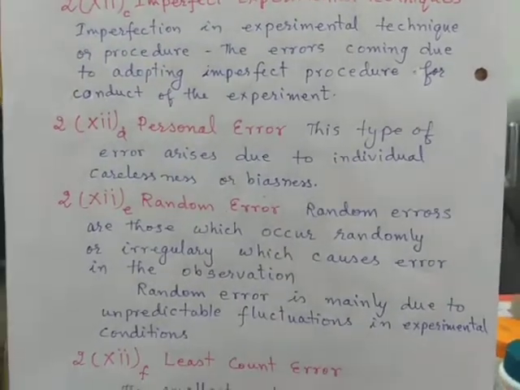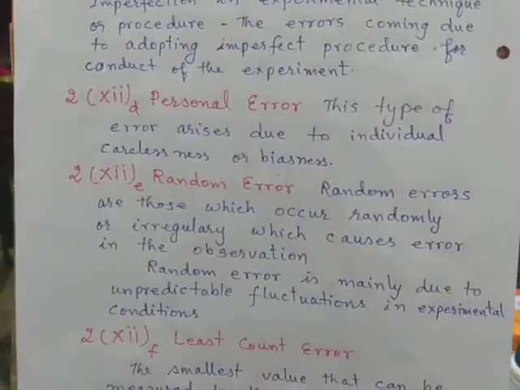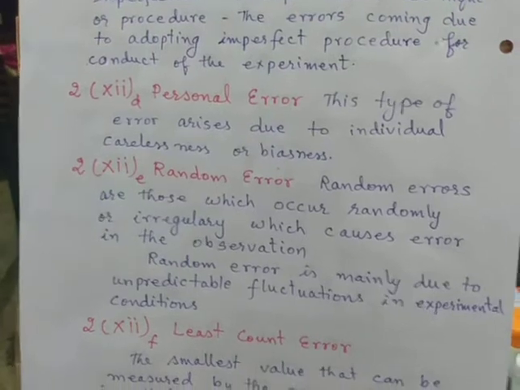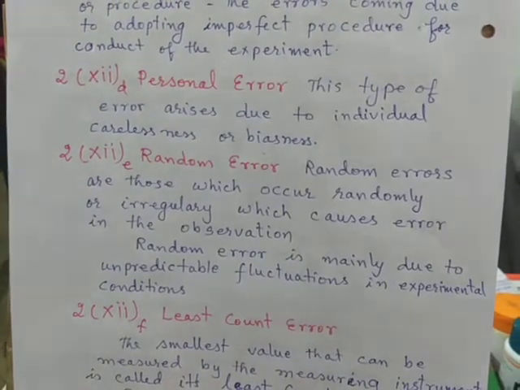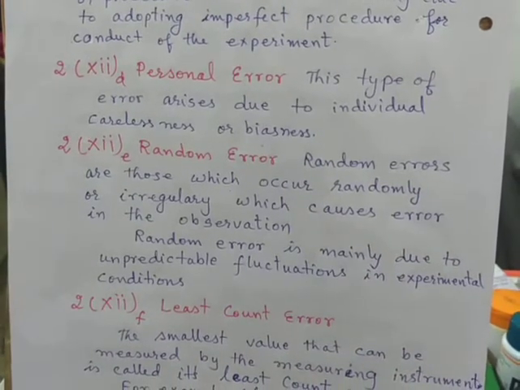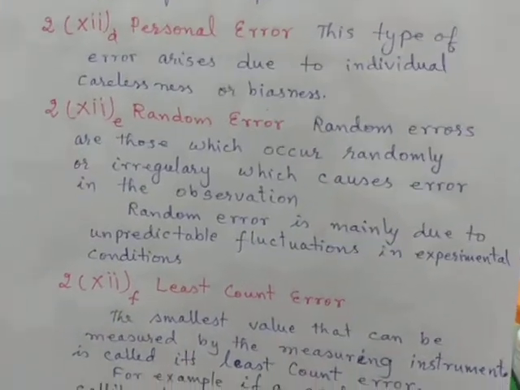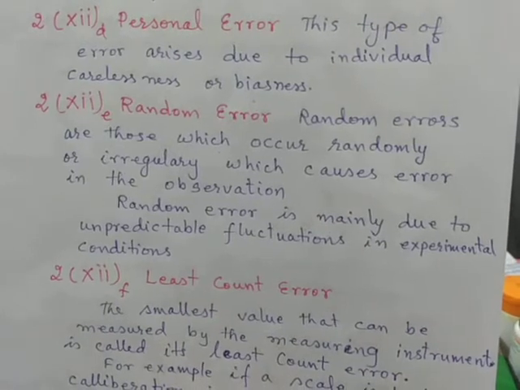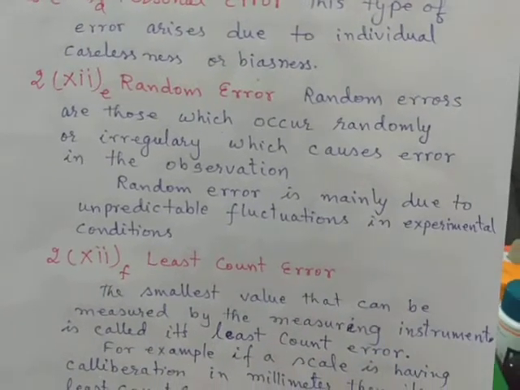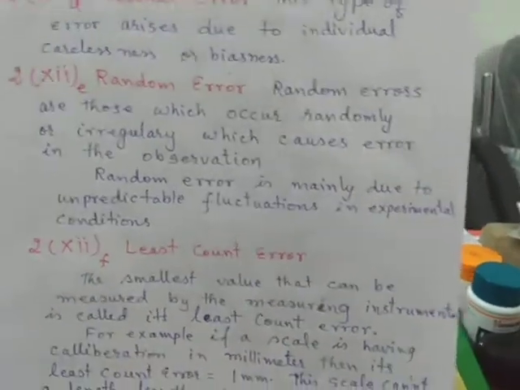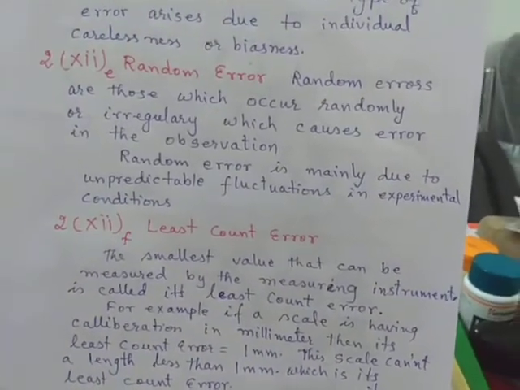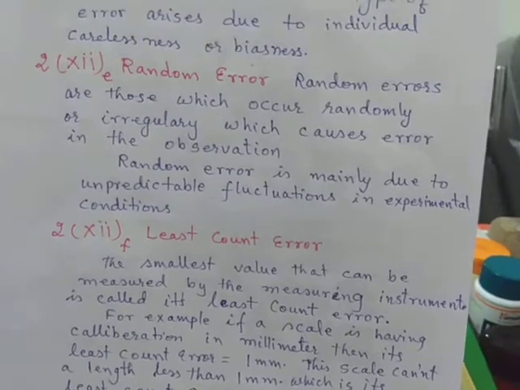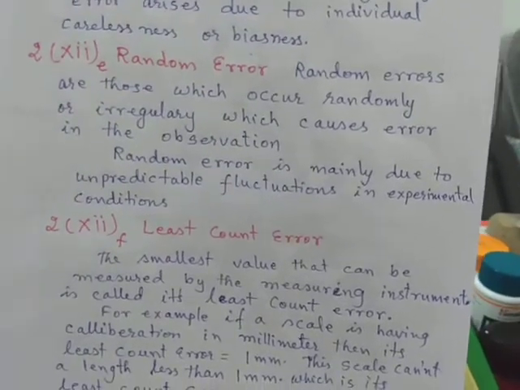So now next is random error. Random error is which occurs due to some irregularity caused in observations, and due to some unpredictable fluctuations in the experimental conditions. Say for example, we are talking about measurement of Earth's magnetic field, and at the same time some magnetic wind from solar system reaches Earth.